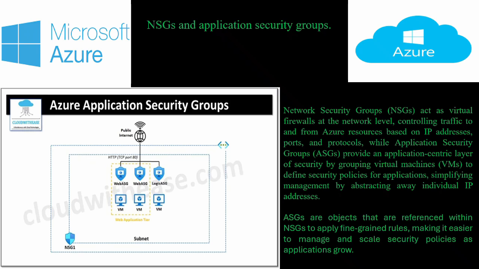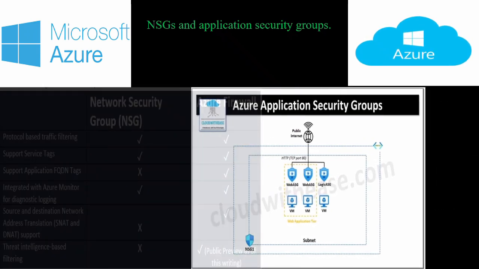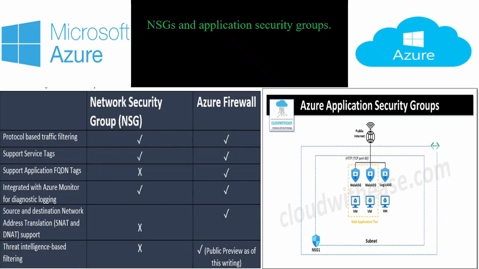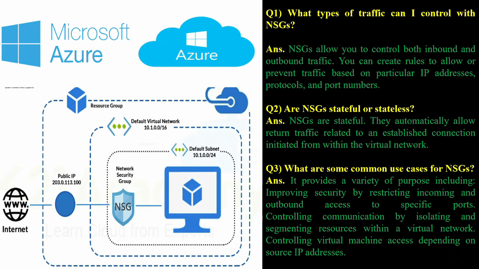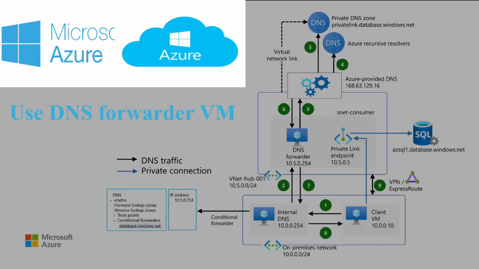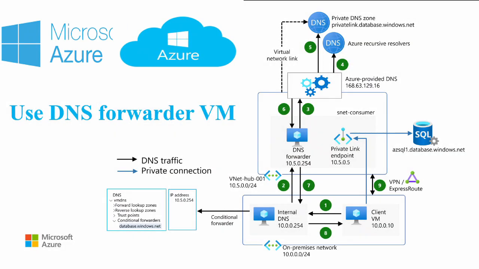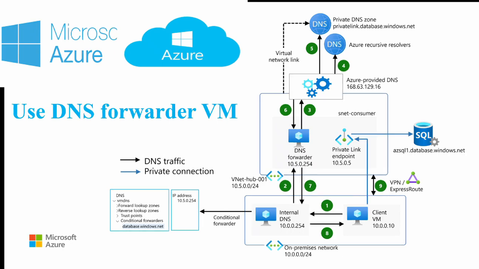Security is paramount. Network security groups, NSGs, act as virtual firewalls, controlling inbound and outbound traffic to resources like VMs and subnets. Rules can allow or deny traffic based on source/destination IP, port, and protocol. For more granular control, you can use application security groups to group VMs based on their roles, making it easier to apply security policies to similar workloads.